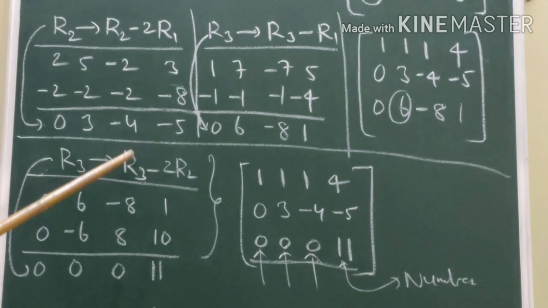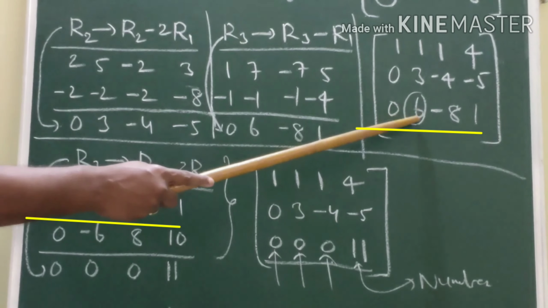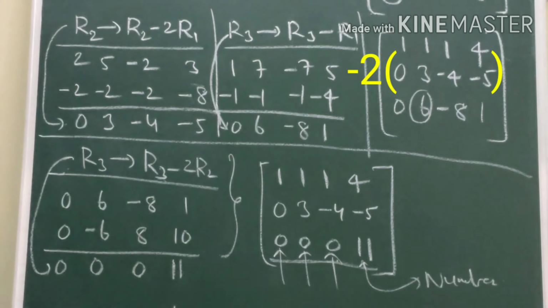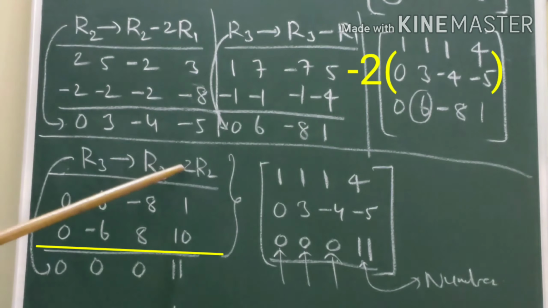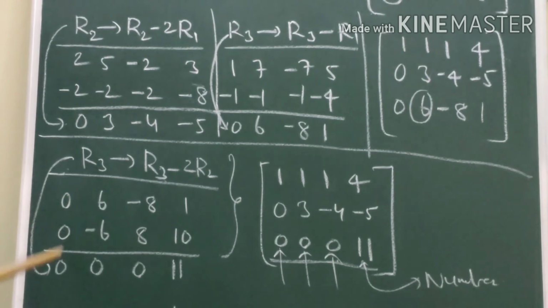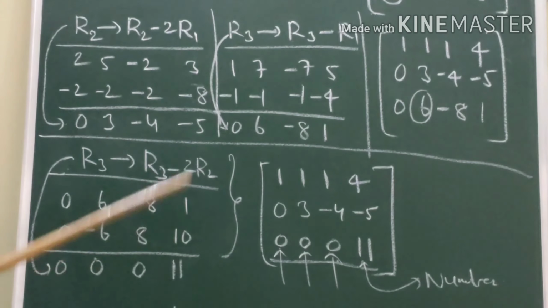Now, what is R3? 0, 6, minus 8, 1, minus 2 multiplied with R2. That is 0, minus 2 threes are minus 6, minus 2 times minus 4 is 8, minus 2 times minus 5 is 10. Now let us simplify this: 0, 6 minus 6 is 0, minus 8 plus 8 is 0, 1 plus 10 is 11.